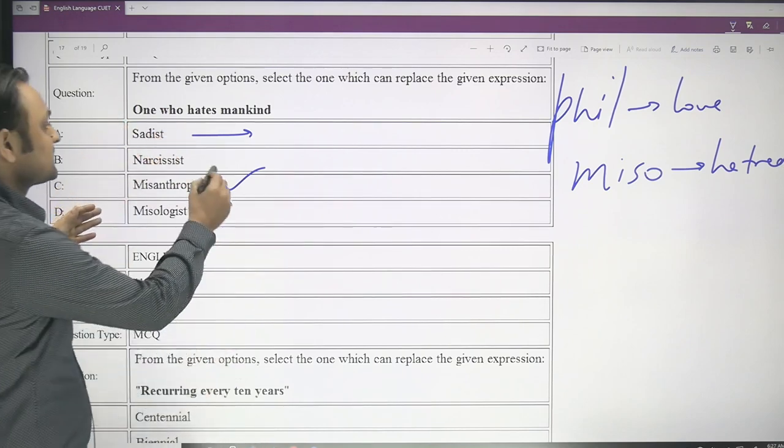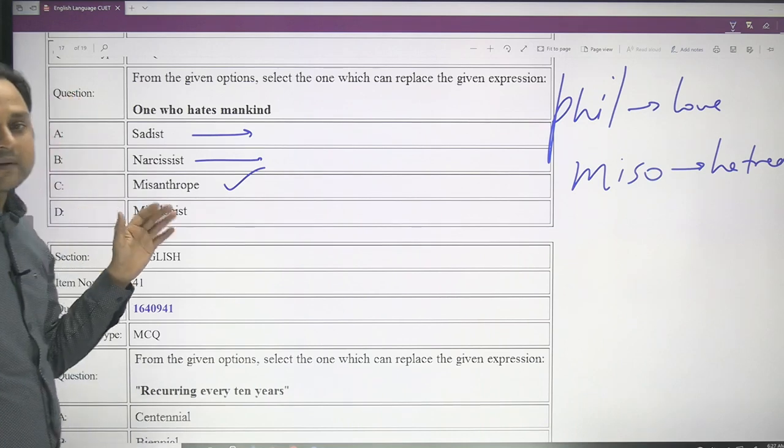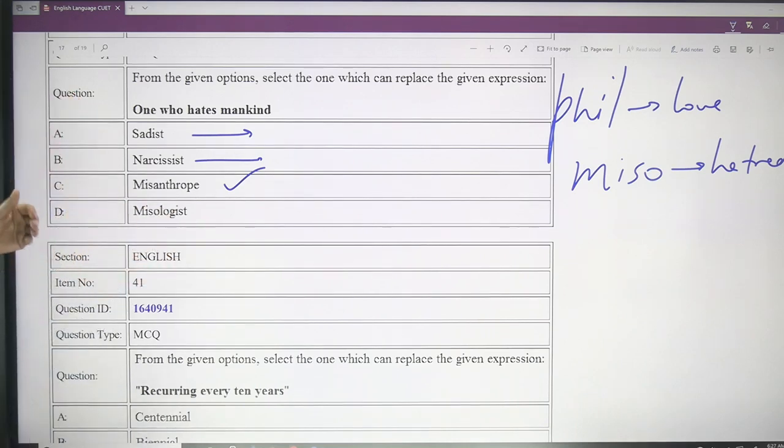And narcissist, a person who is always worried about his appearance and how he looks. So the first question that is always hovering in their mind is, how do I look? And they can never leave their home without looking 3-4 times in the mirror. Once they make sure that they are looking very handsome, dashing, like a Bollywood and Hollywood actor, only then they leave their house. These kinds of people are narcissists.